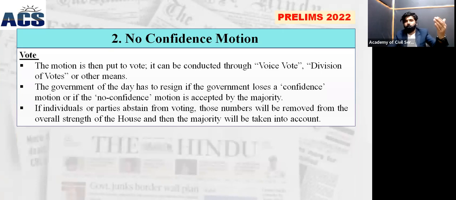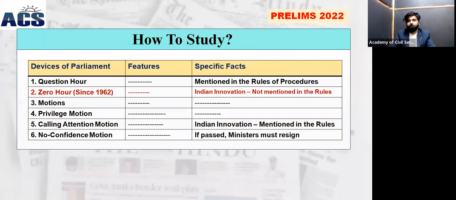The voting in the no-confidence motion can be by voice vote or division of vote, or any other kind of vote, according to the mode of voting. The government of the day has to resign if it loses the confidence, that means the majority. If a government loses its majority, it has to resign. If individuals or parties abstain from voting, those members or parties will be removed from the overall strength of the house, and then the majority will be calculated accordingly.